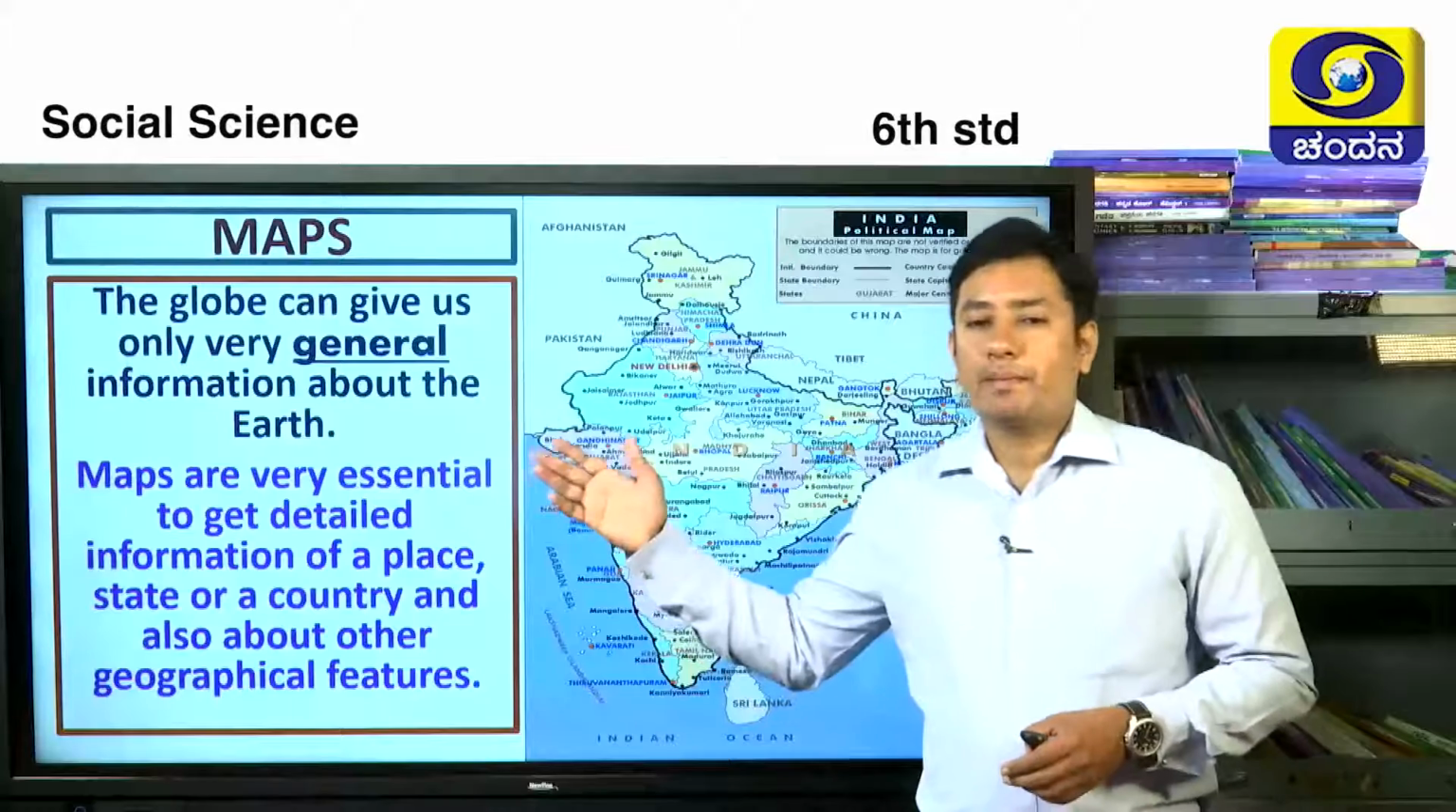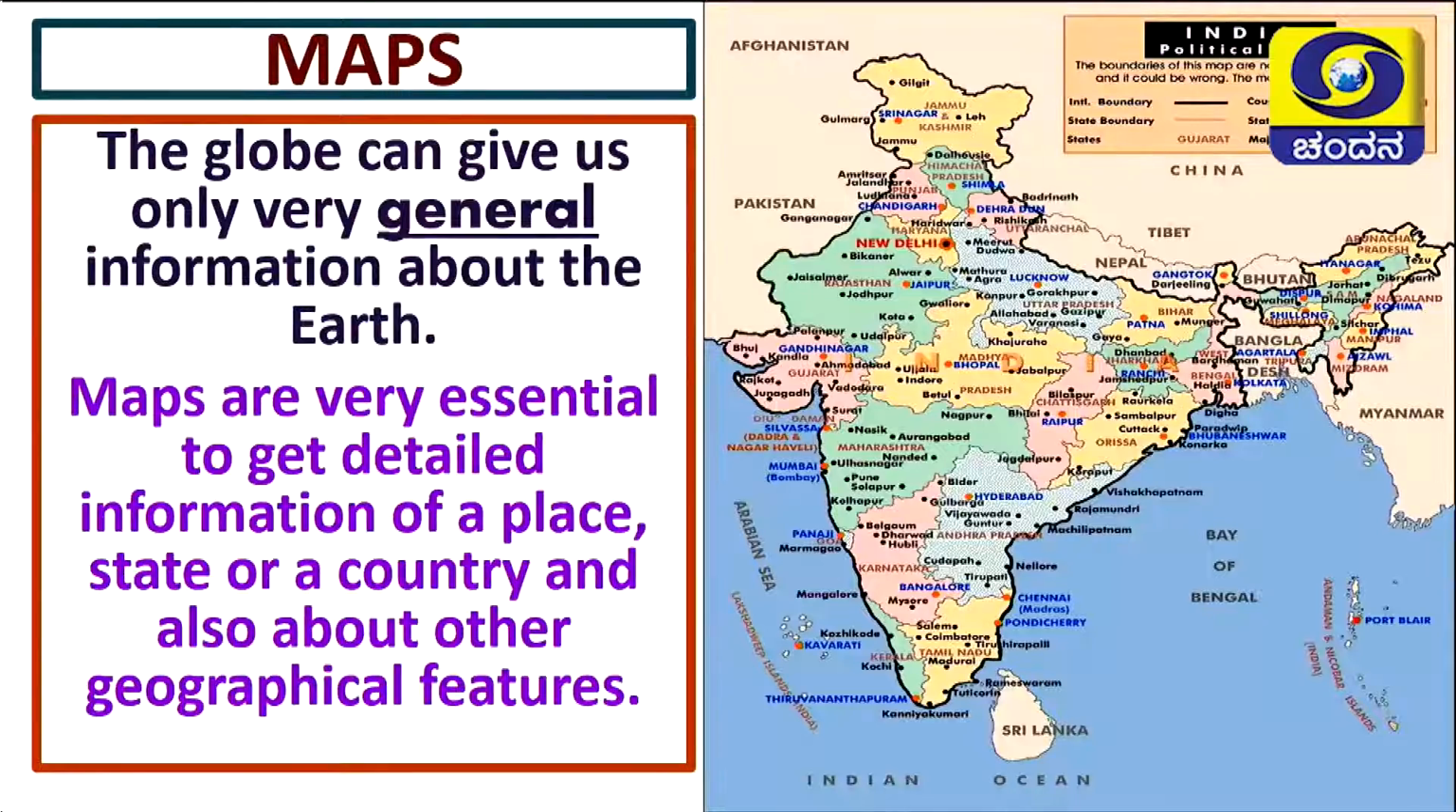Okay? Maps. So what are maps? A globe can give us only general information about the earth. It cannot serve as a map. A globe is used only for whatever purpose we have seen before, but maps are different. What are the uses of maps? Maps are very essential to get detailed information of a place, state or a country, and also about other geographical features. Many other things can be represented and interpreted by using maps.